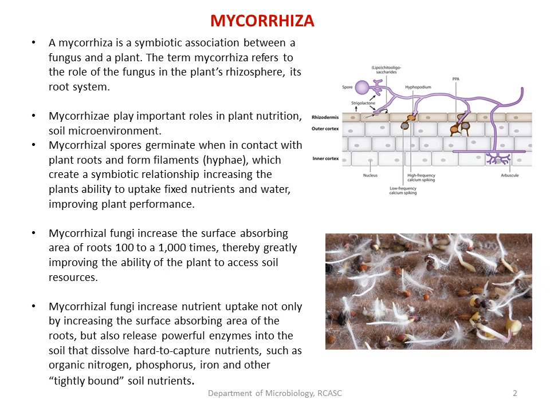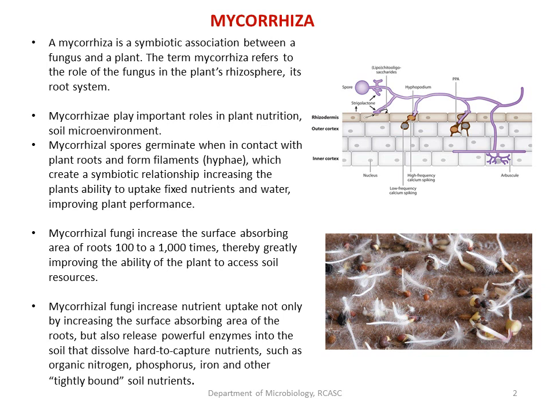Mycorrhizal fungi increase the surface absorption area of the roots. Because of the association of this mycorrhiza, the surface area of absorption of the root increases to 100 to 1000 times that of a normal root.